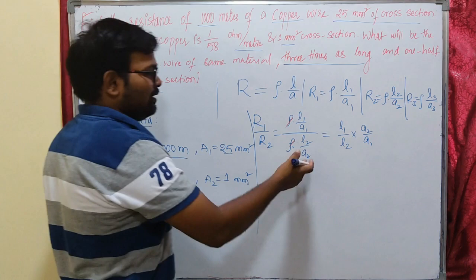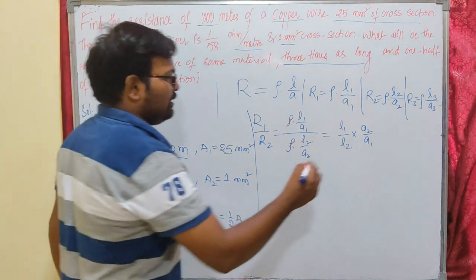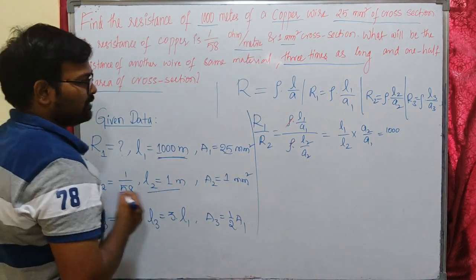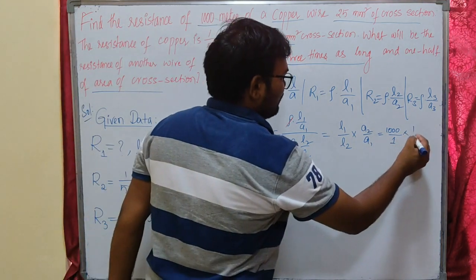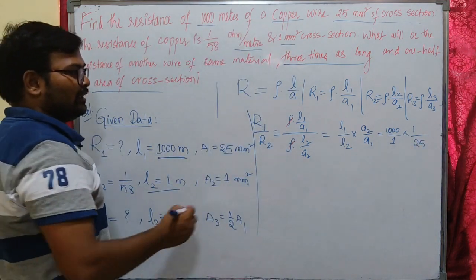Can I write like this? I have shifted the denominator. Okay, so let us substitute the values. L1 is 1000 meters and L2 is 1 meter, and the area of cross section A2 is 1 and A1 is 25. So you can get R1 by R2.